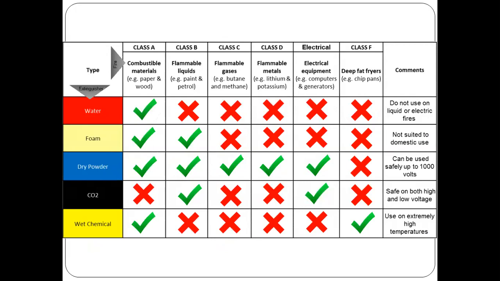Each fire extinguisher can be used only for certain types of fires. For example, see the first one, the water fire extinguisher can be used only for combustible materials like paper and wood. You cannot use it for fire due to electrical equipment or flammable liquids. Why? Because water conducts electricity. If a fire due to electrical equipment is put out using a water extinguisher, then water will conduct electricity and we may get an electric shock.